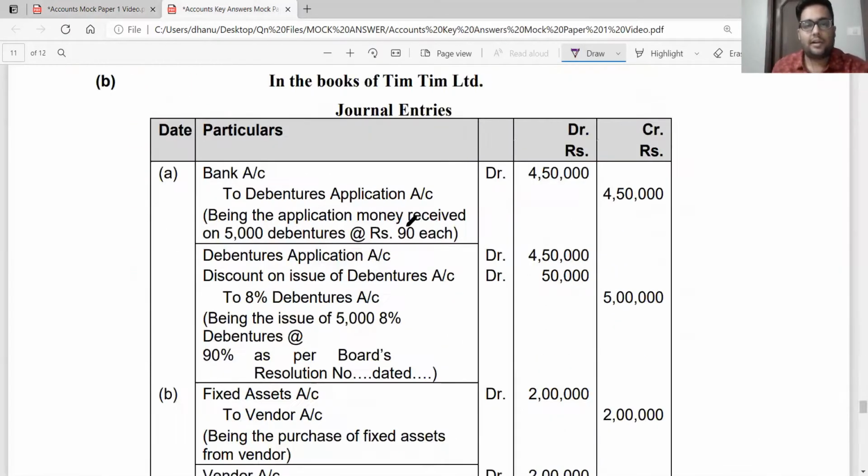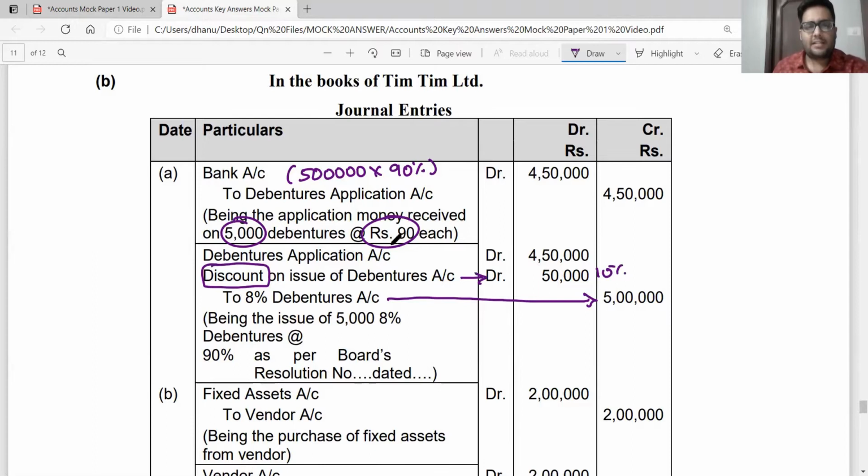Let us record the journal entry. I will say bank account debit to debenture application account, which is 5 lakh into 90%, or it could be calculated as 5,000 debentures at rupees 90 each. 4,50,000 is received, and then when I transfer this debenture application to 8% debentures account, I am supposed to credit 8% debentures with 5 lakh. Therefore, the difference will be recorded as a discount, which will be debited, discount on issue of debentures 50,000 rupees, which is 10% of the issue.